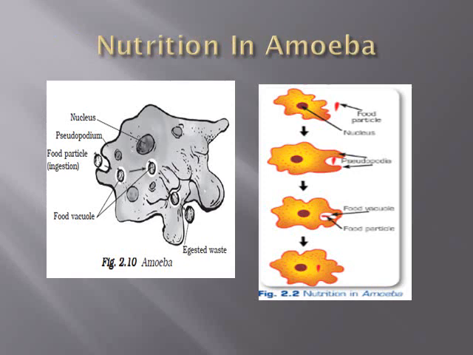Before going to study the process of nutrition in human beings and other higher animals, you should know the process of nutrition in the simplest living creature on earth, that is amoeba. So, first, nutrition in the amoeba. See, amoeba is a microscopic, single-celled organism, irregular in shape, found in places such as pond water.